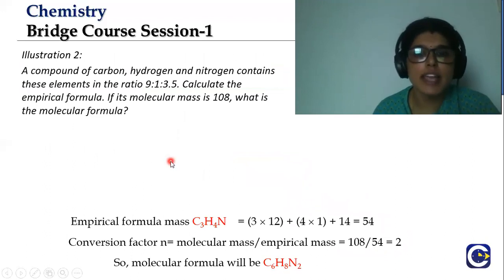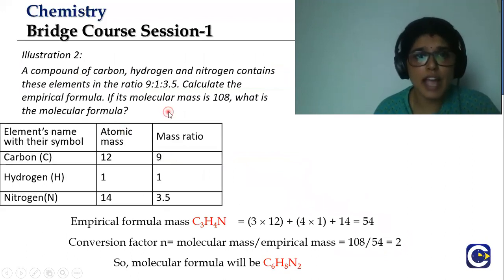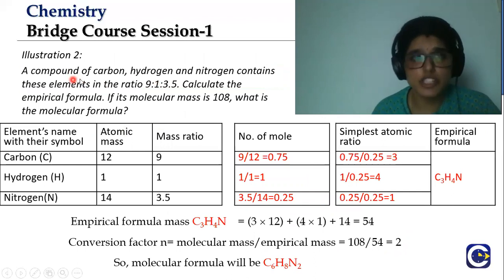Let's look at an example. We have this question where it says carbon, hydrogen and nitrogen have these elements with the ratio.